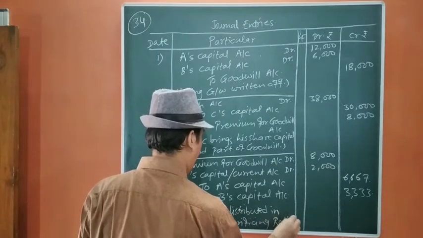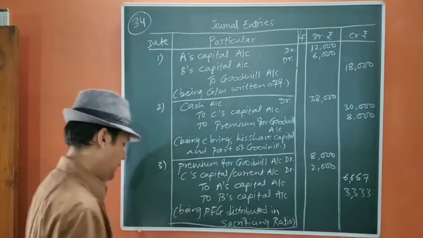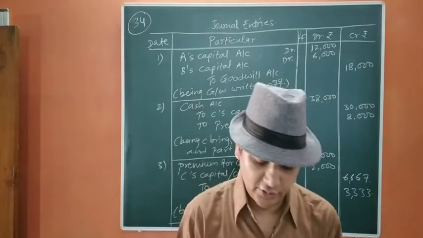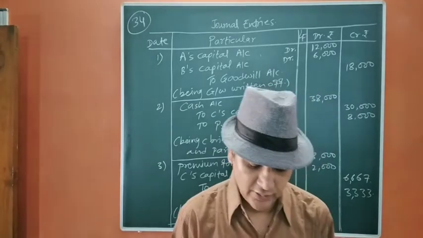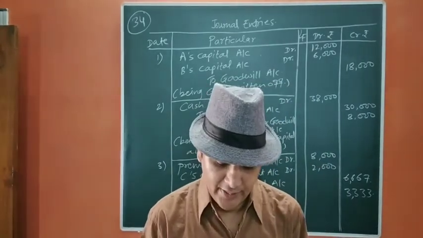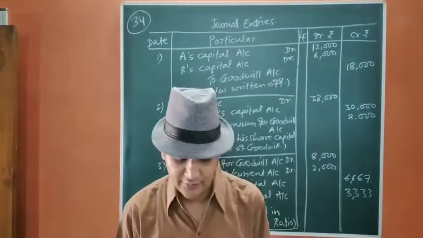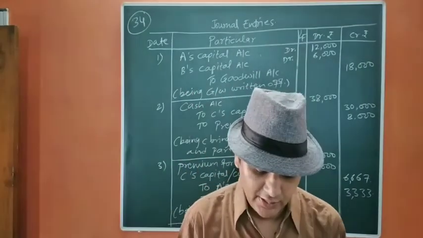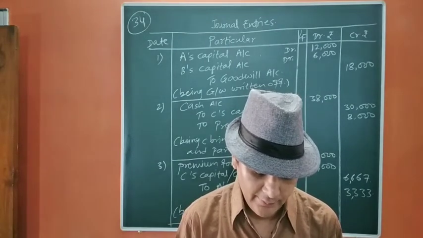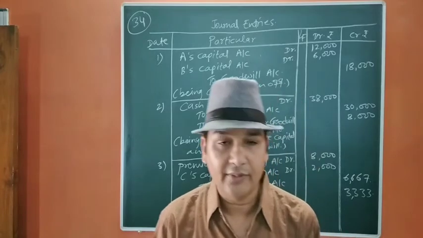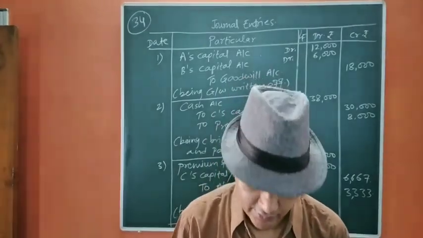Okay, this is the end of question number 34. Now we move to question number 35. A and B are partners sharing profit and losses in the ratio of 3:2. They admit C as a partner in the firm for 1/4 share in the profit, which he takes 1/6 from A and 1/12 from B. C brings in only 60% of his share of the firm's goodwill. Goodwill of the firm has been valued at rupees 1 lakh. Pass necessary journal entry to record the transaction.